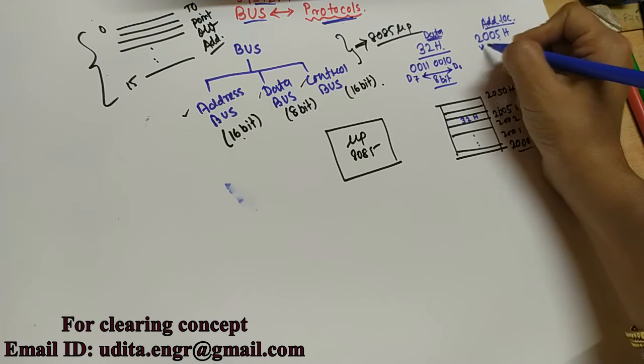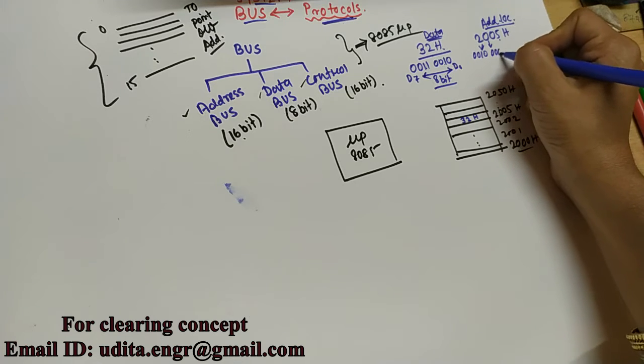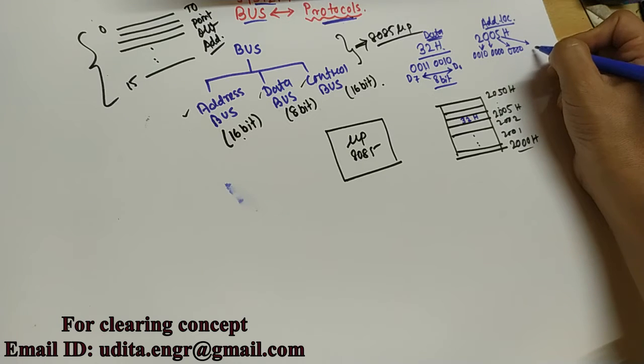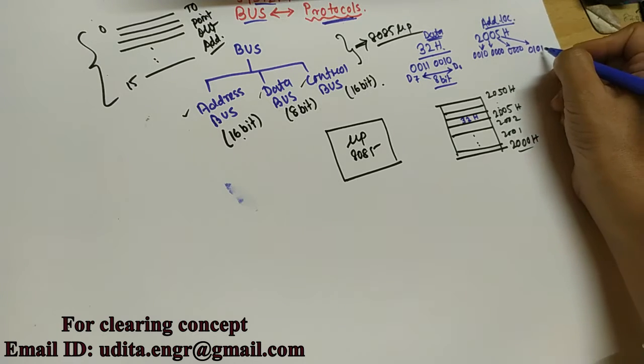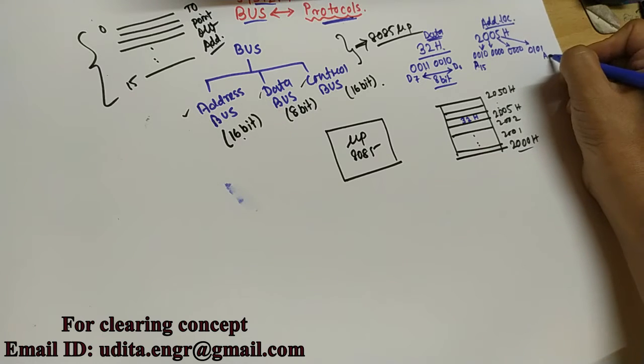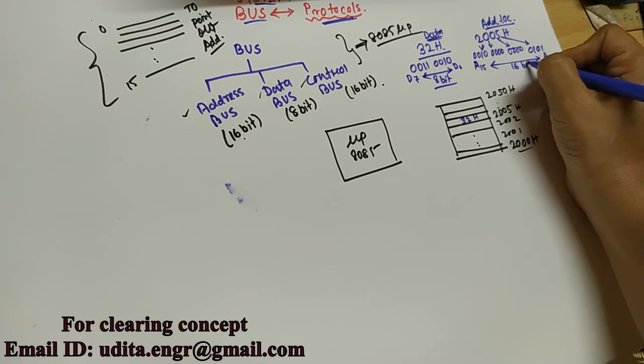In the case of 2, we find 0010, then 0000, 0000, and this 5 is 0101. Here this is A15, and this is A0. So this width is 16-bit.